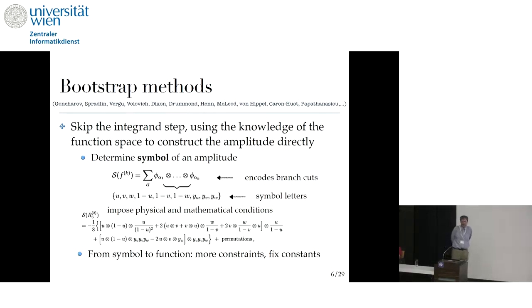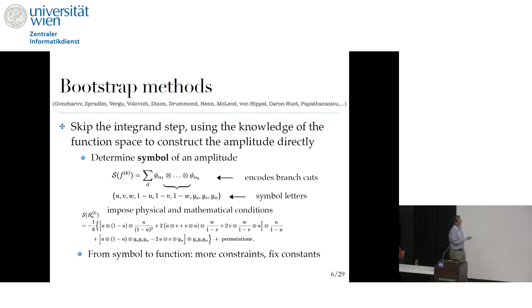For that, you need to know the function space for the amplitude at L-loop order. The important information about the functions is carried by an object called the symbol, which encodes the branch cuts of functions which appear at L-loop order.